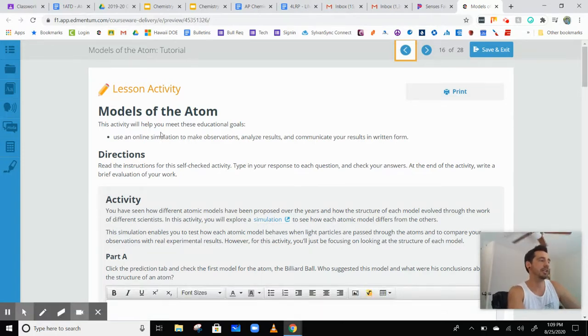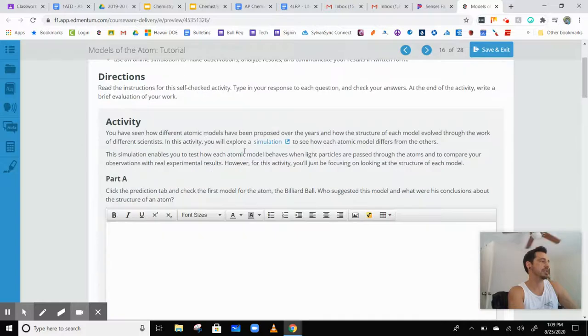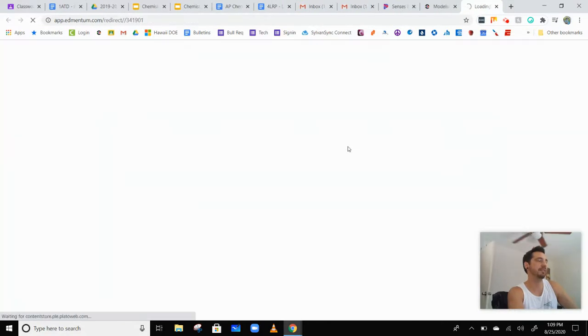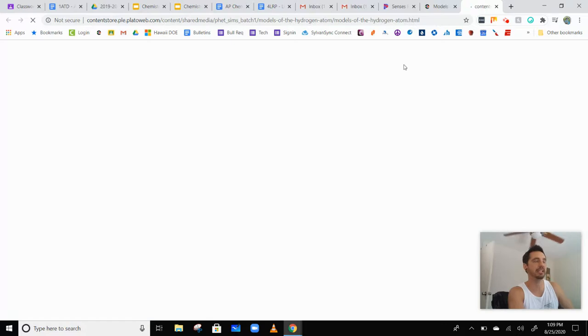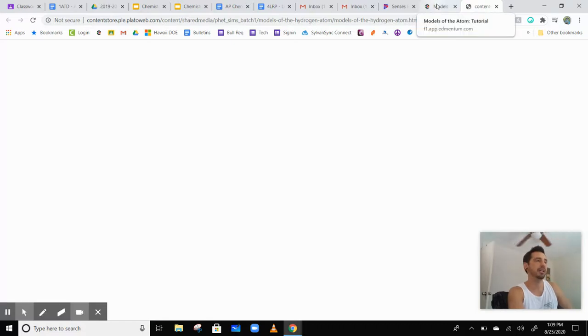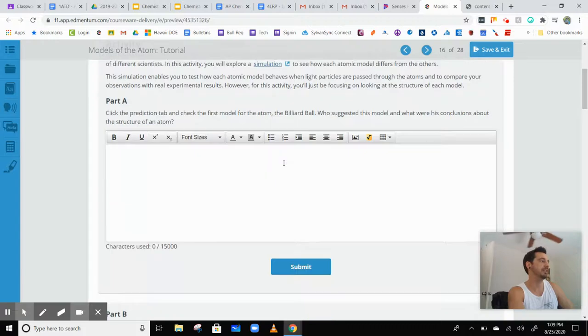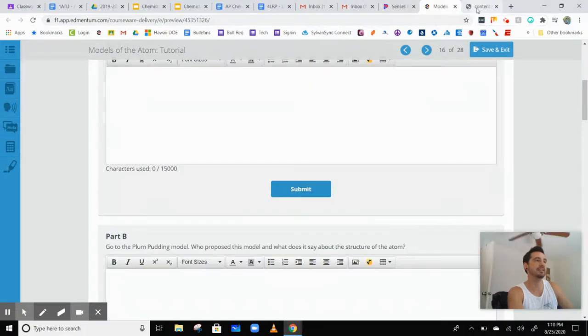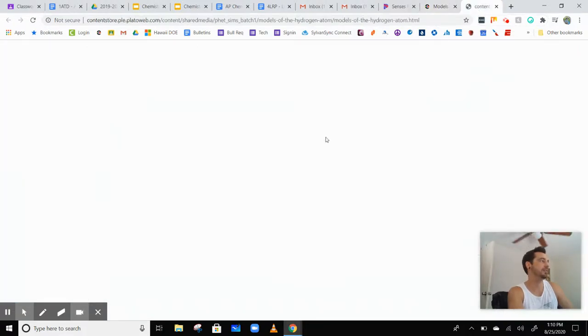If you want to check out the simulation for the different atomic models, that might give you a better idea. But like I said, you do not need to fill out these things. This might help though if you go through this. So it's totally up to you if you want to do it or not.